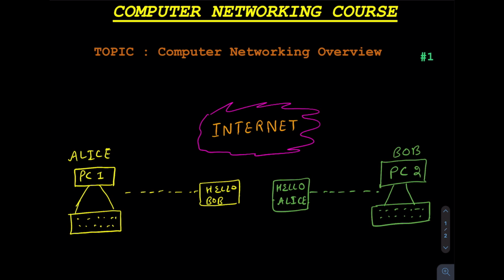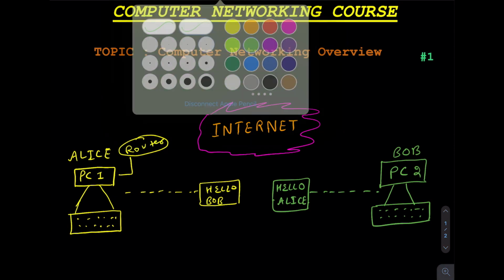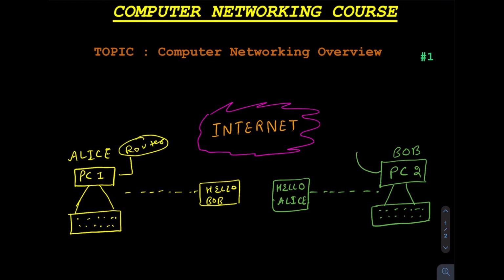Okay, so Alice, for example, PC1 will be connected to a router. Okay, and PC2 is also connected to a router. But after this router there will be ISPs, respective ISPs. For example, it could be in a different city, and they have a different service provider.